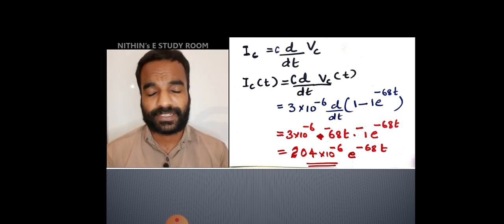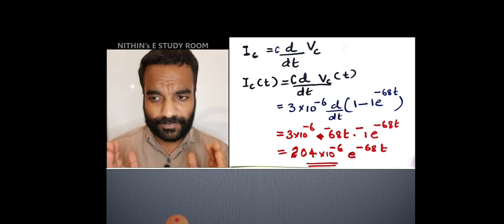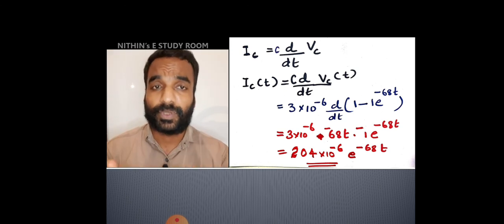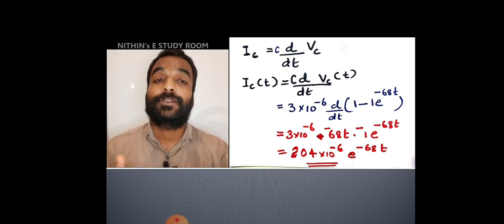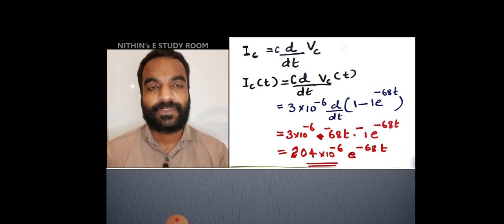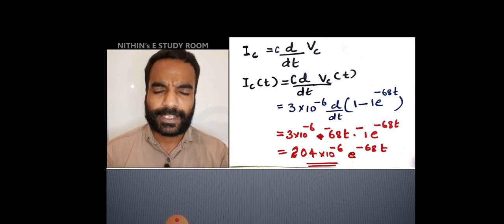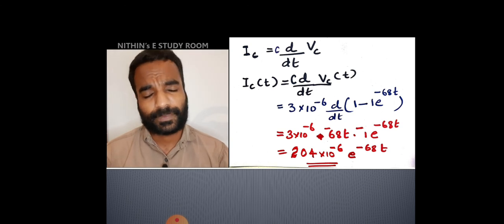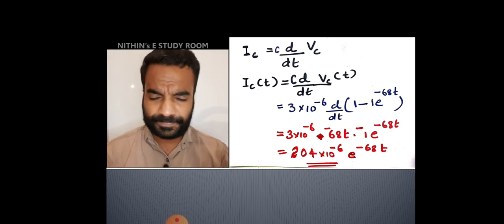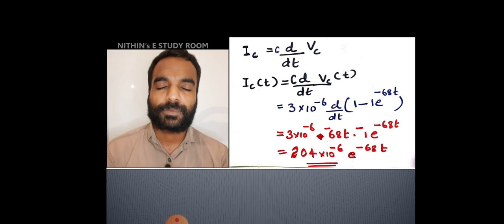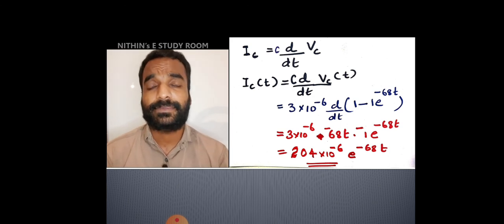So I hope this is very clear. One thing you need to be more careful about is the first question, where two voltage sources are there and the polarity of one voltage source is opposite to the polarity of the other voltage source. In such a case, while writing KVL, you should be more careful. So I hope this is enough in this session. You can do more problems from textbooks or by referring to some other videos. Doing some more problems is really important in this area because such problems appear many times in university exams.